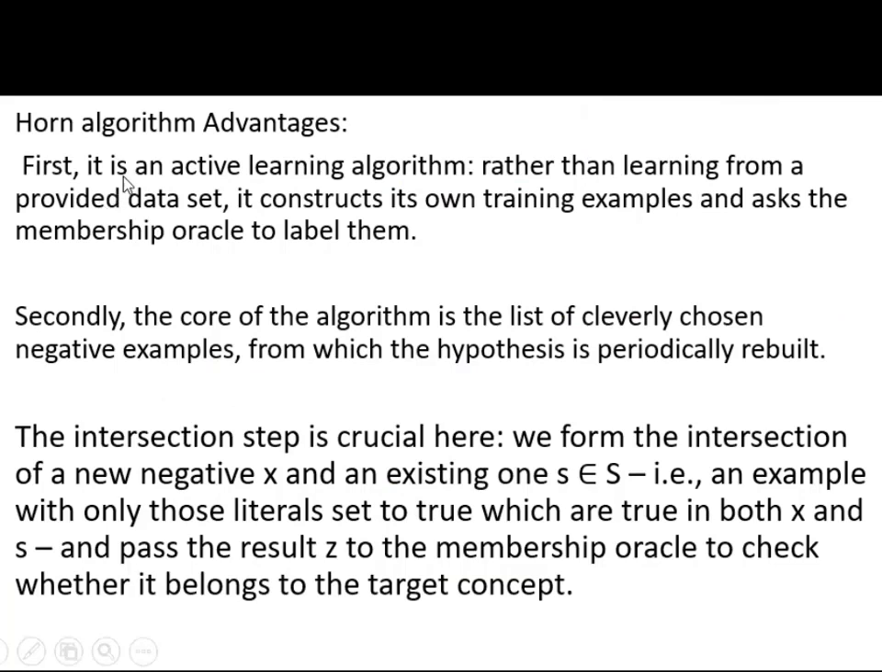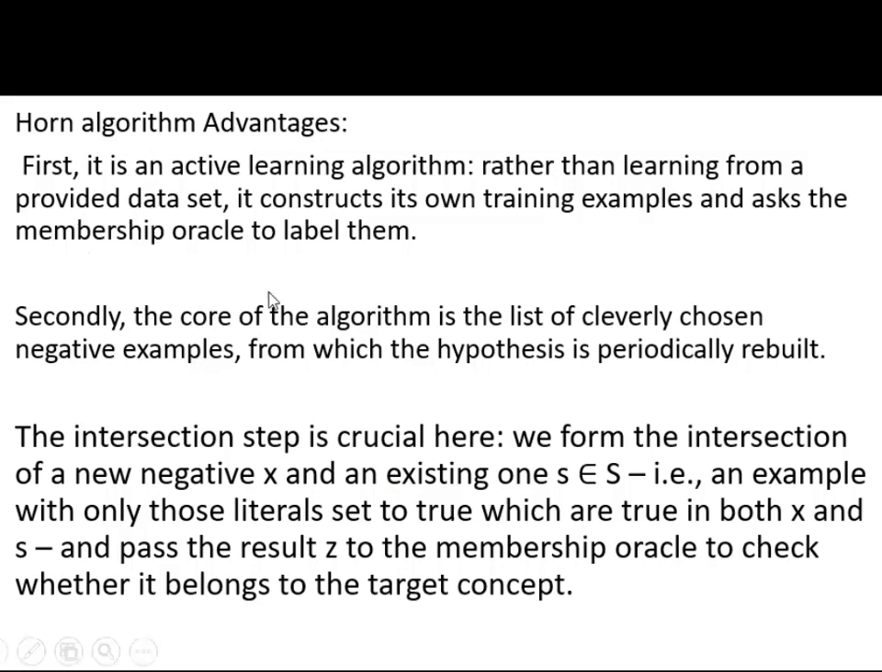What are the advantages of this Horn algorithm? First, it is an active learning algorithm. Rather than learning from a provided data set, it constructs its own training examples and asks the membership oracle to label them as negative or positive.